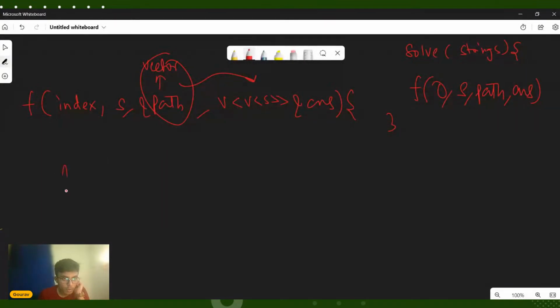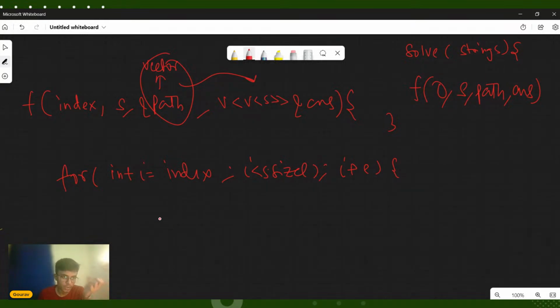So first of all, we have to run a loop. Okay, why are we running a loop? We will start from int I is equal to index. In whichever index we are presently standing, we will start from there, and we will go to the very end of the index, so it will be equal to s dot size. And finally we will do I plus plus.